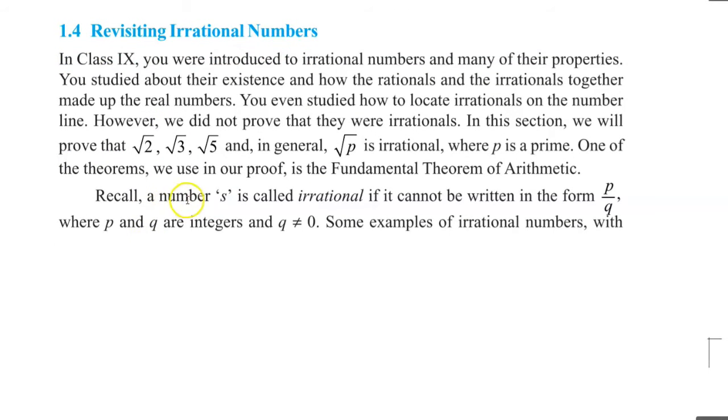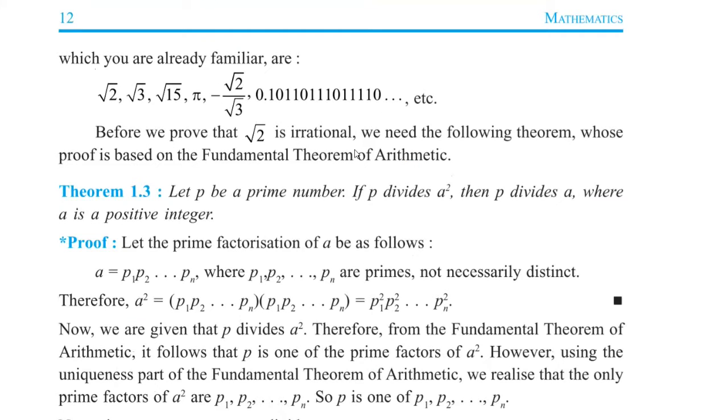A number is said to be irrational if it cannot be written in the form of p by q. So some of the examples of irrational numbers are root 2, root 3, root 15, pi, minus root 2 by root 3, and any decimal number that does not terminate or repeat.